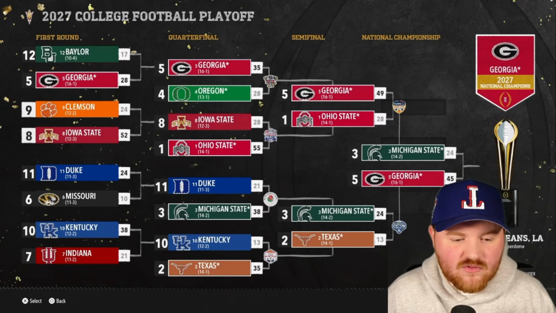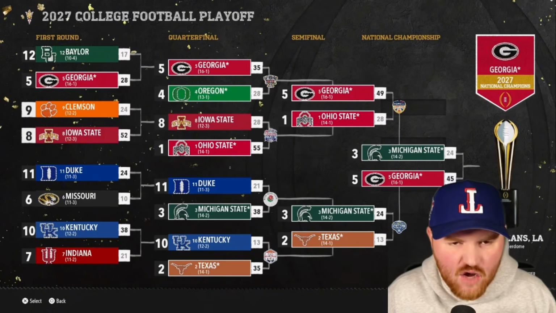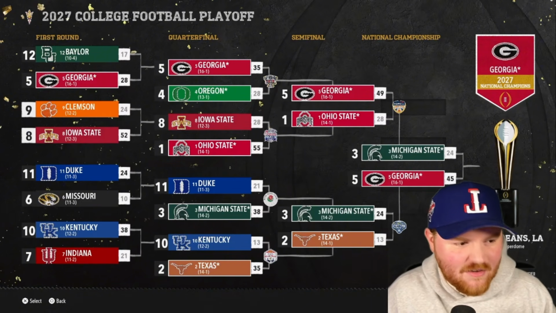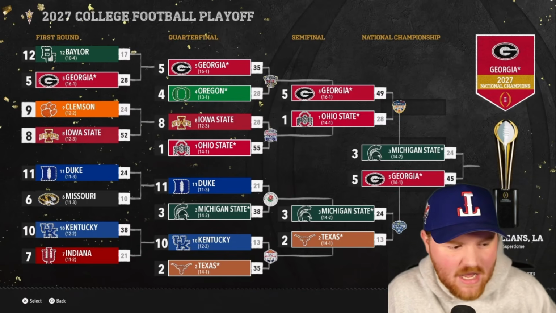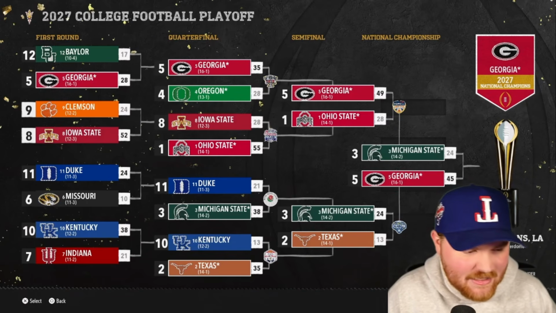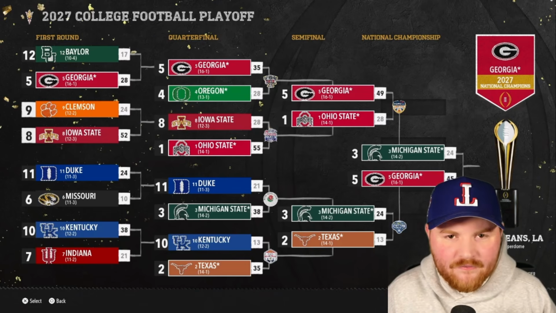Georgia gets the win, 45-24, dashing the hopes of Michigan State. The American takes the best conference in the video. Georgia takes the best team in the video. We had a couple really interesting teams, though. Iowa State, Michigan State, Kentucky making the playoffs even. That was a very fun video.